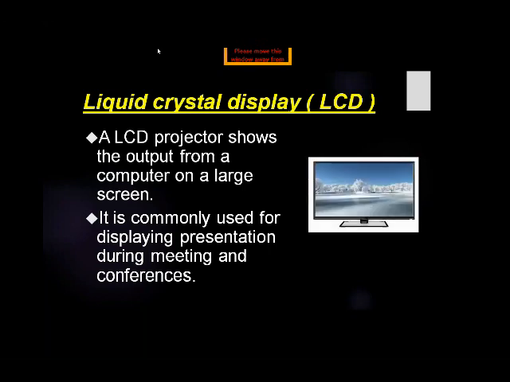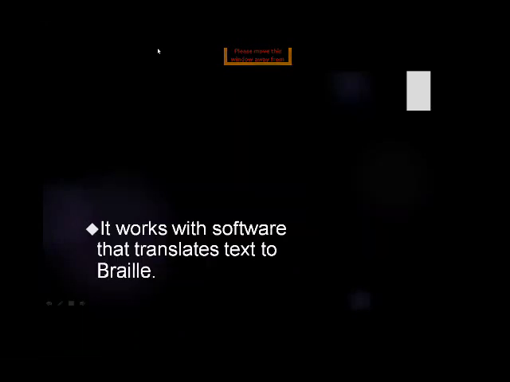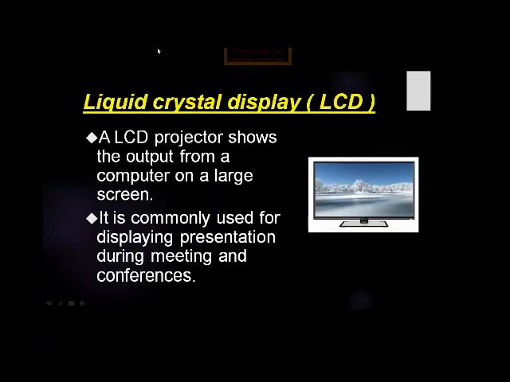This is the picture of an LCD projector. An LCD projector displays the output from a computer on a large screen. This is LCD, and the LCD projector displays the output on the large screen, commonly used for displaying presentations during meetings and conferences. The LCD and the LCD projector are different devices. You can see the LCD projector device in your book. It can show your display of LCD on the large screen.